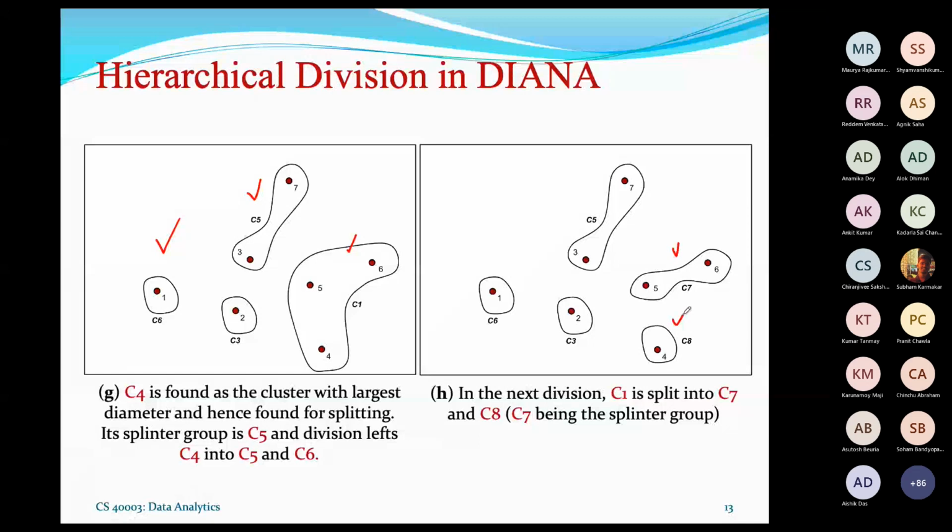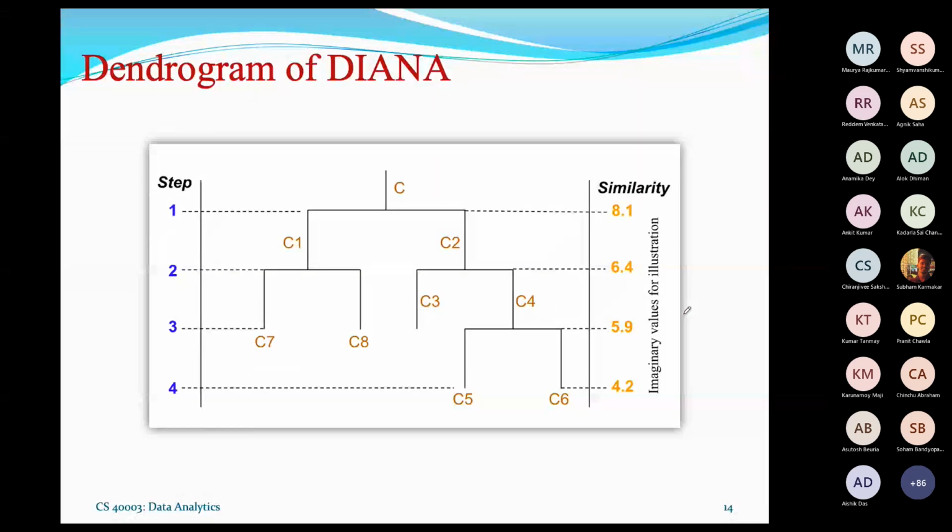Now, whatever concepts we have discussed can be readily displayed with the help of a dendrogram. This is the dendrogram, as you can see. C5, C6 initially started here. We can start from here, where all objects belong to one cluster. It is now divided into C1 and C2. C2 becomes C3, C4. C4 becomes C5, C6. C1 becomes C7, C8.